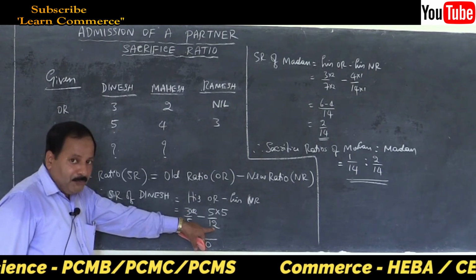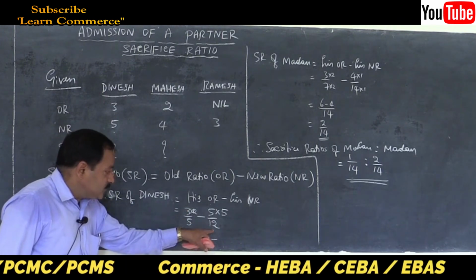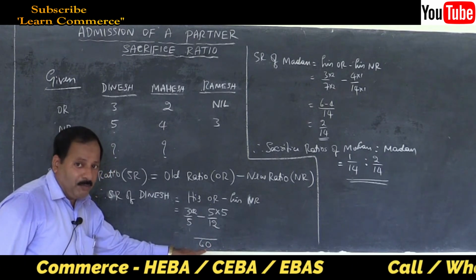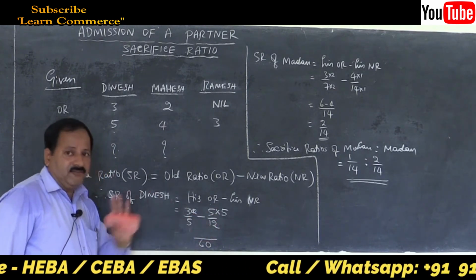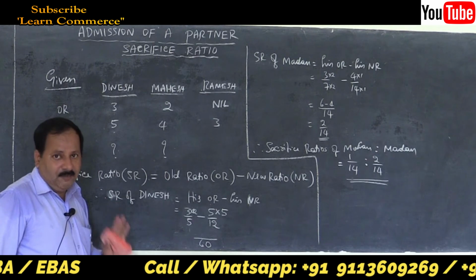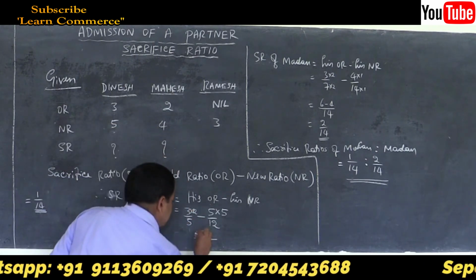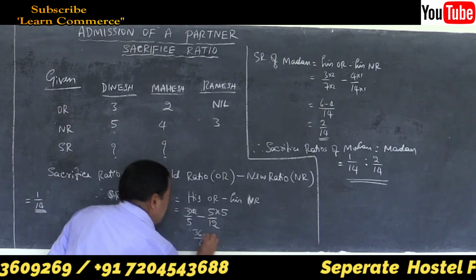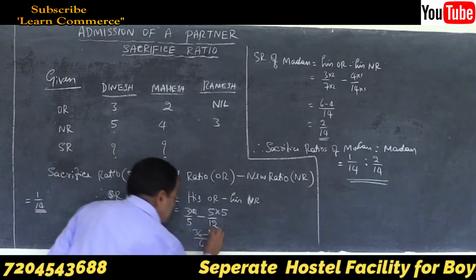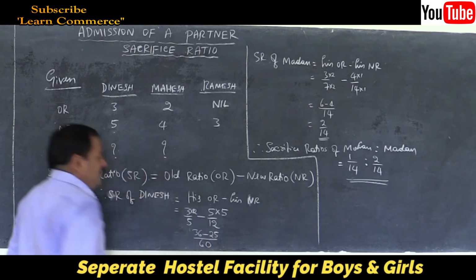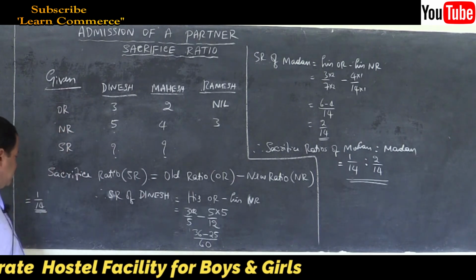That's the only thing, keep it in your mind. So 12 3s are 36 minus 5 5s are 25. Deduct and write the figure. That will be your final answer.